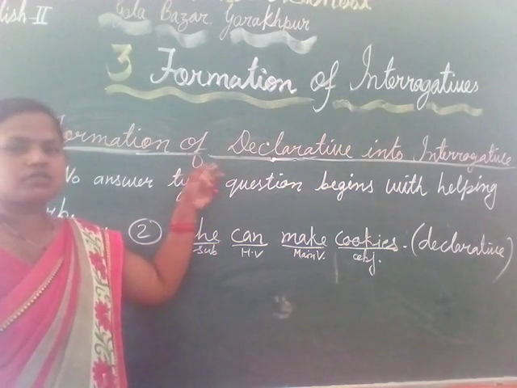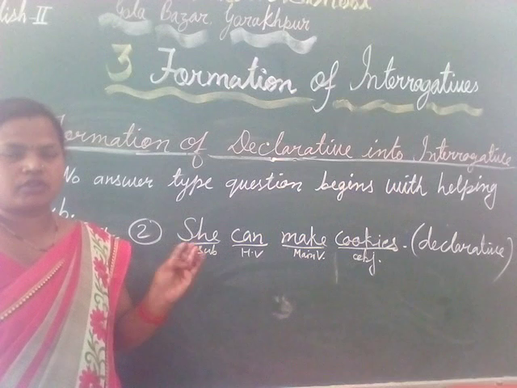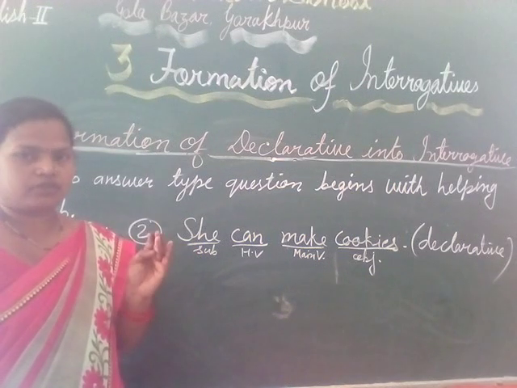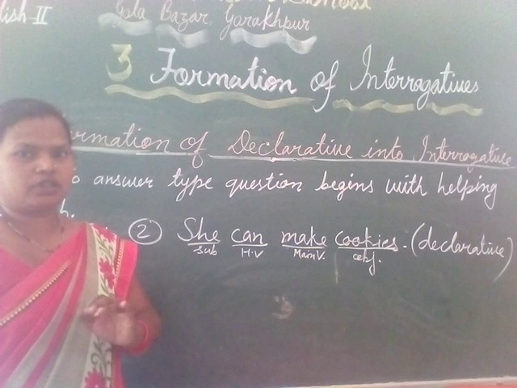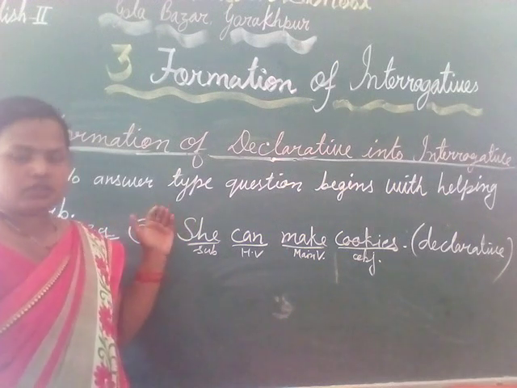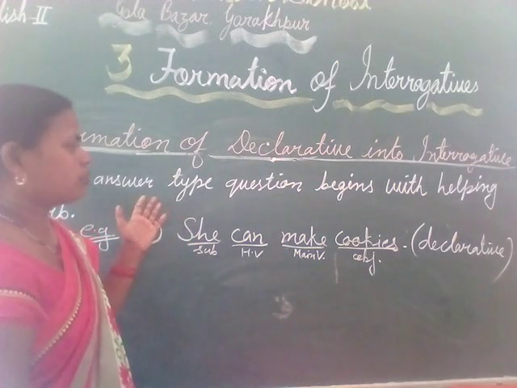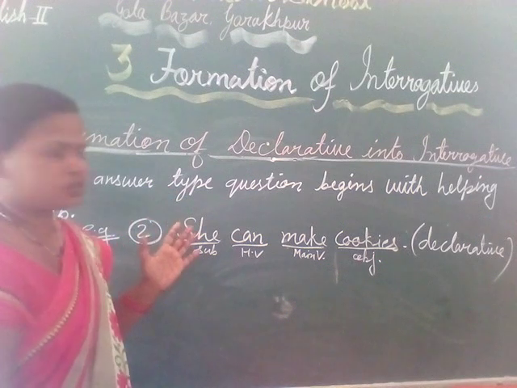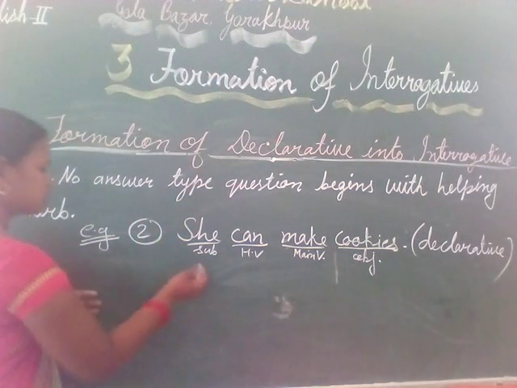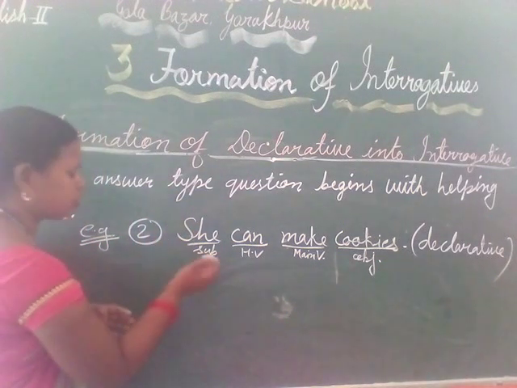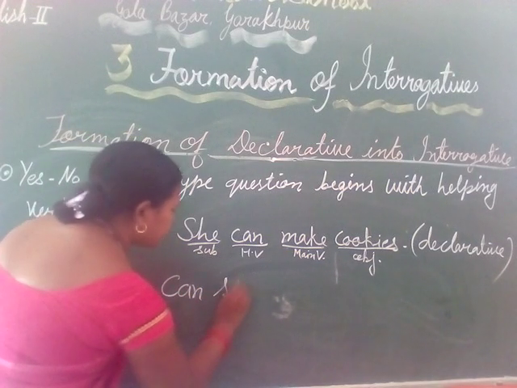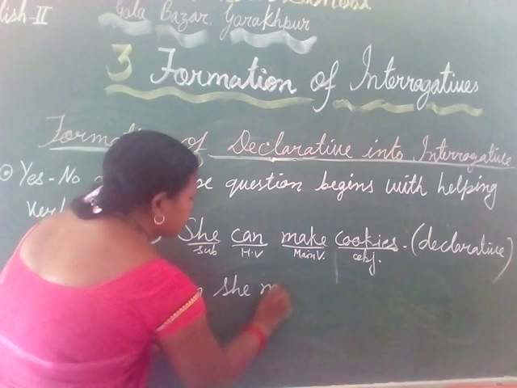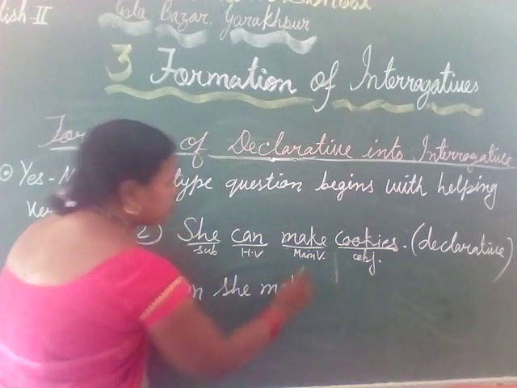Declarative means the same as affirmative or assertive. Assertive has two parts, positive and negative. But here we are learning about positive sentences. To change this sentence into interrogative, we just put can at the beginning: Can she make cookies?